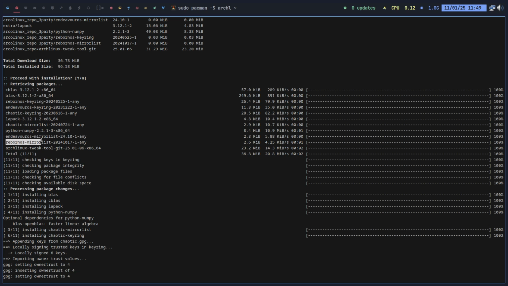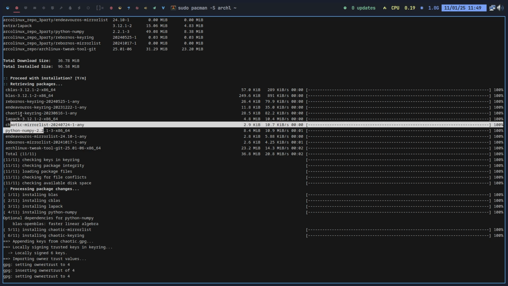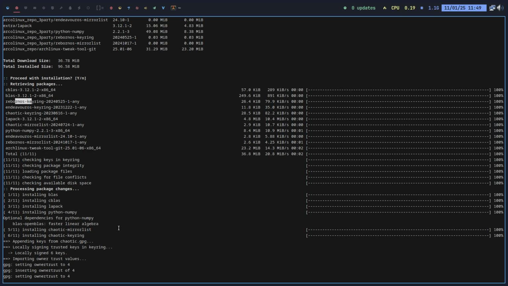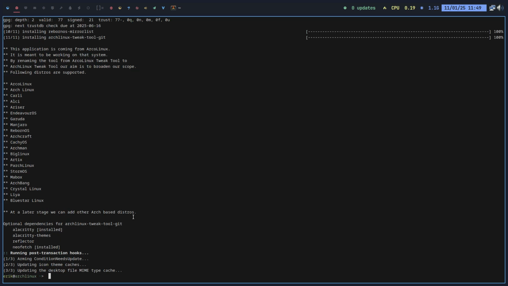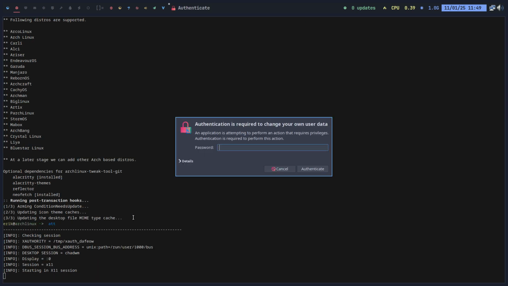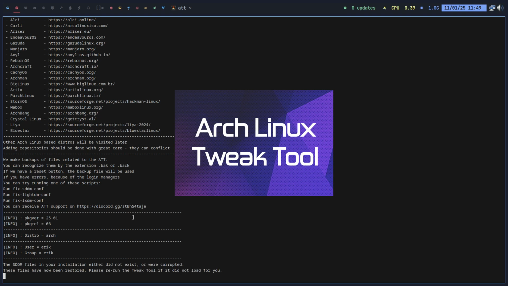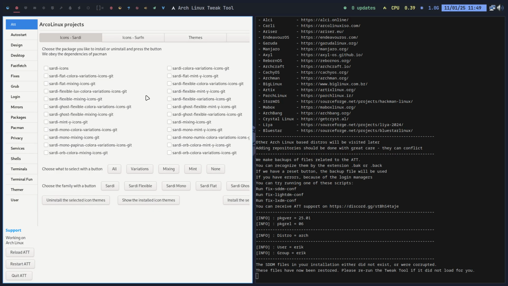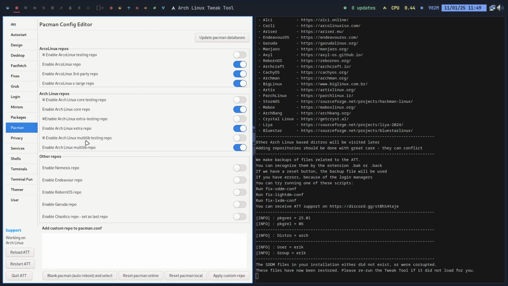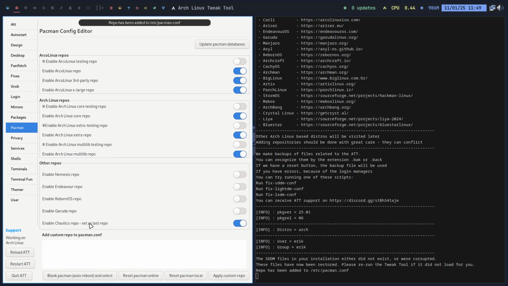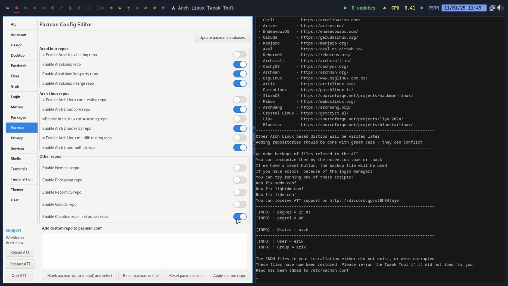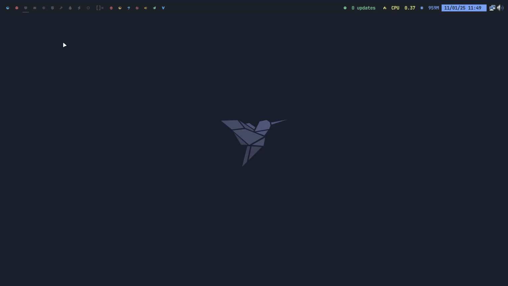So these guys have all packages: Chaotic, EndeavourOS, Repo OS. So these guys have a repo, and a repo is nothing more than a place where you can get stuff, a store. So the ArcoLinux Tweak Tool allows you to open up stores like this one, Chaotic's repo. So that's one way of getting access to what?